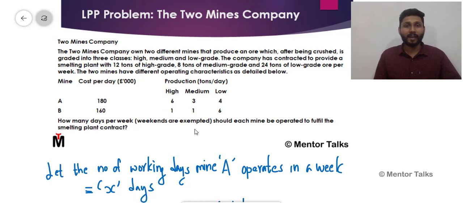So this is how you write objective functions and constraints for a simple question. I hope you understood this. In our next question, we will see that once you get the constraints, how do you solve those constraints to get the optimum solution?